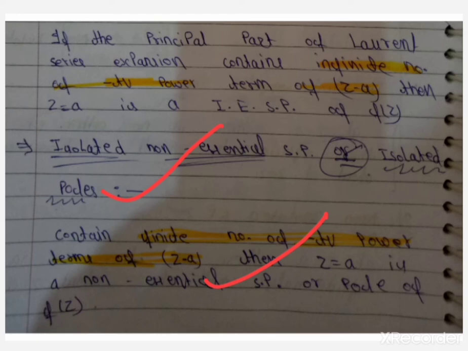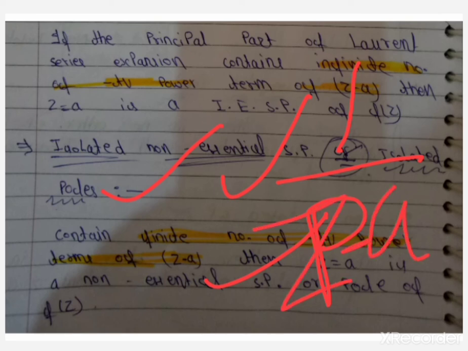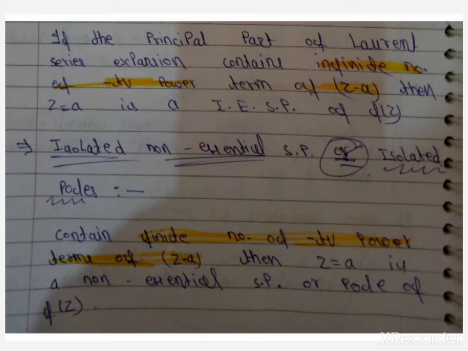So in this type, our principal part contains a finite number of terms. So these singular points are called non-essential singular point or pole.